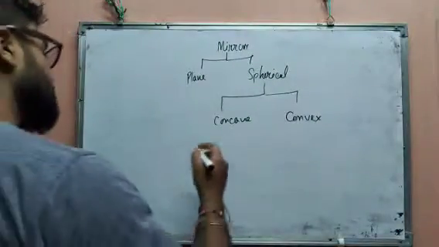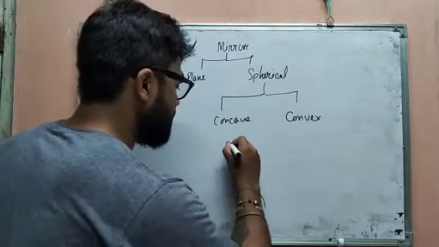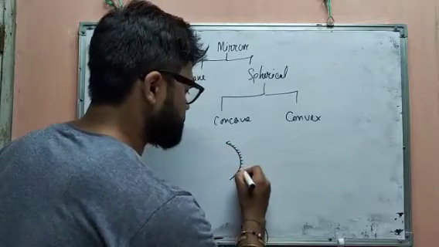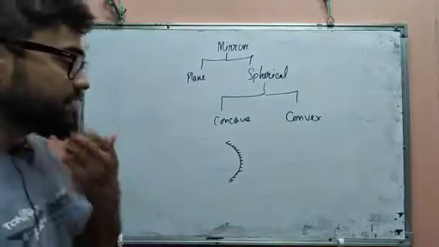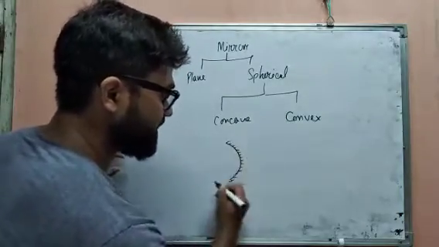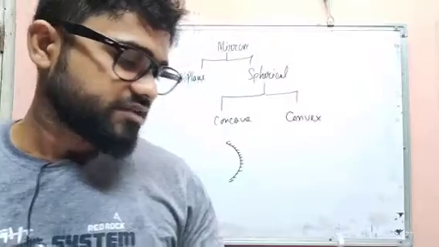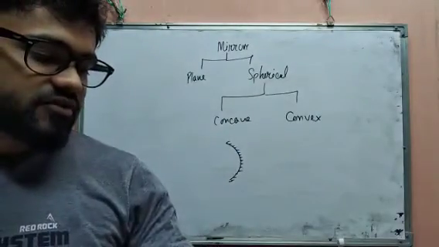So the concave mirror, whose reflecting surface is curved outwards. See, this is the reflecting surface, na? And this is curved outwards because it is curved like that. This will be considered as a what? Concave mirror.